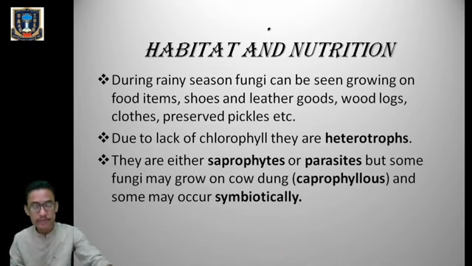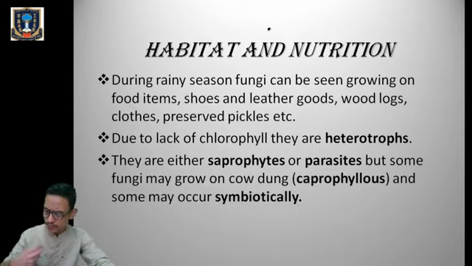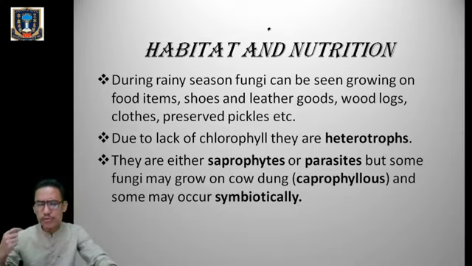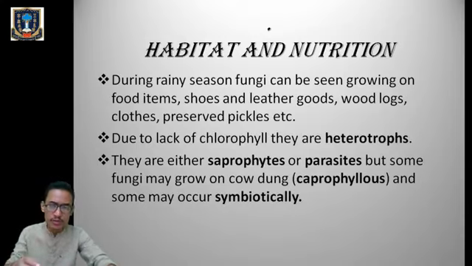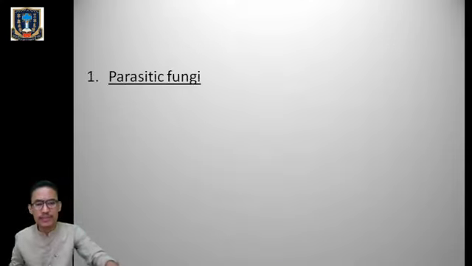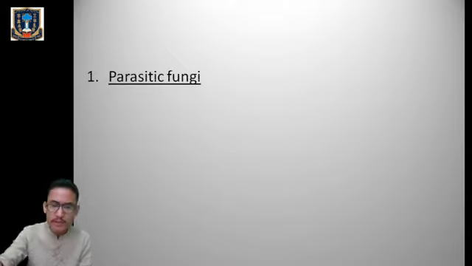But there are certain fungi which can grow on cow dung, which are called coprophilous, and there are a few fungi which also occur in a beneficial association, which is called symbiotic association. So they can also occur symbiotically. First we are going to learn about the saprophytic mode of nutrition. Let's check it out. Okay, so first let's see parasitic fungi.